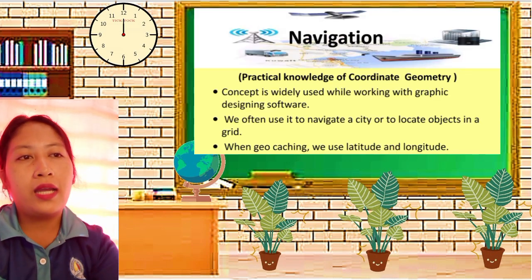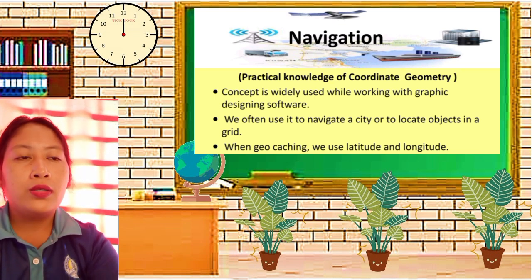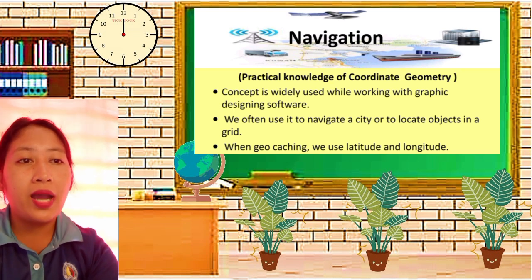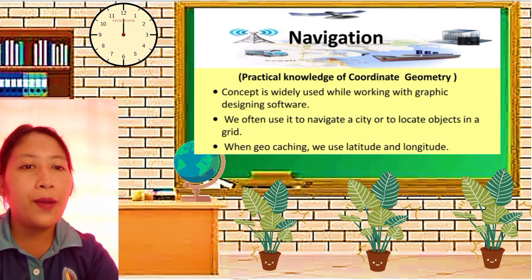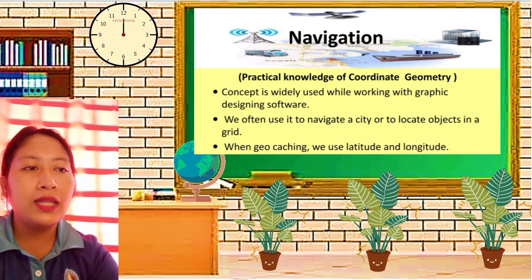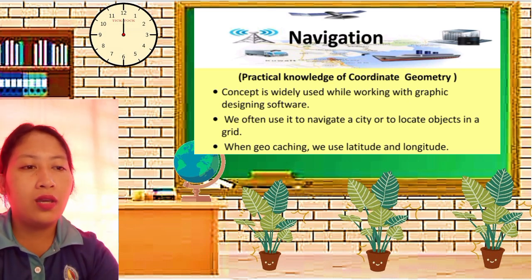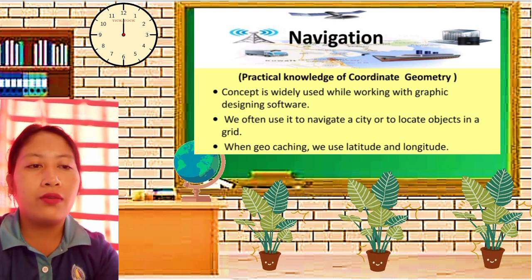Next is navigation. What are the uses of math that may occur in our daily life? Here, we will need the practical knowledge of coordinate geometry. The concept is widely used while working with graphic designing software. For example, we often use it to navigate a city or to locate objects in a grid. When geocaching, we also use latitude and longitude. Astronomers and amateurs use sky coordinates to locate objects of interest.